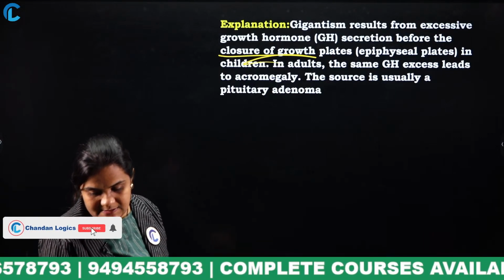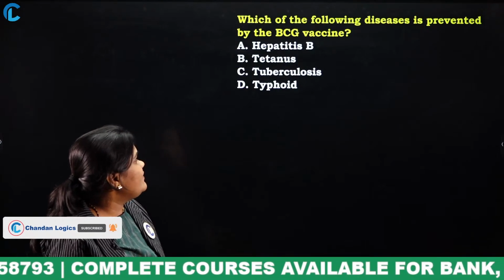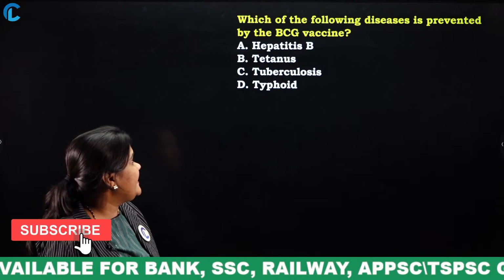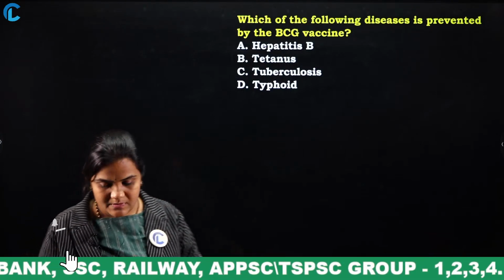Okay? Yes. Which of the following diseases is prevented by the BCG vaccine? Hepatitis B, tetanus, tuberculosis, typhoid. Come on.